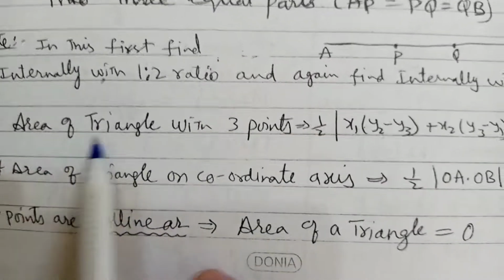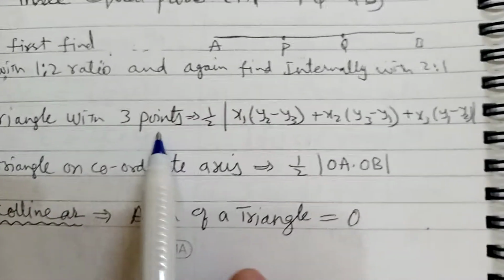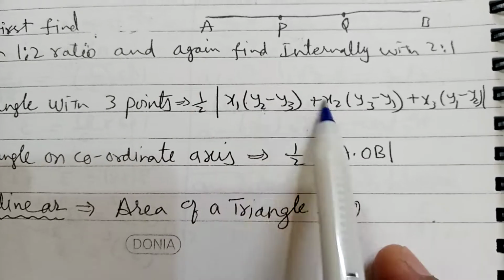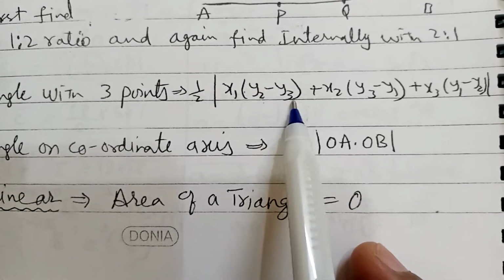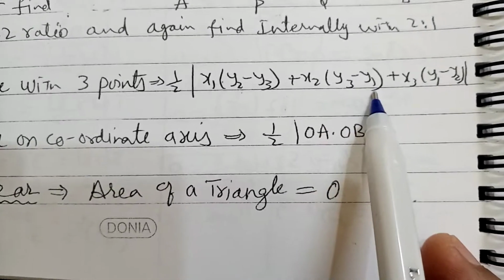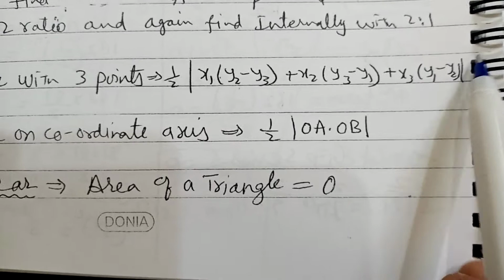Next, area of a triangle with 3 points. Area of a triangle with 3 points: 1/2 mod of [x1(y2 − y3) + x2(y3 − y1) + x3(y1 − y2)].